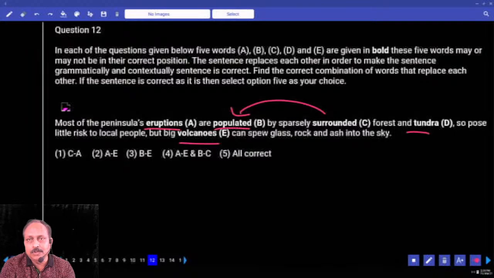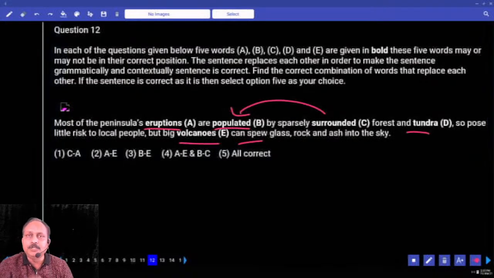Eruption, volcanoes, you replace. Then what do you get? Peninsula's volcanoes. And here, but big eruptions, what do they do? Underline the word spew. Spew here means to send out. Please write the meaning of that word. Send out. That's an important word and it goes with a volcanic eruption.